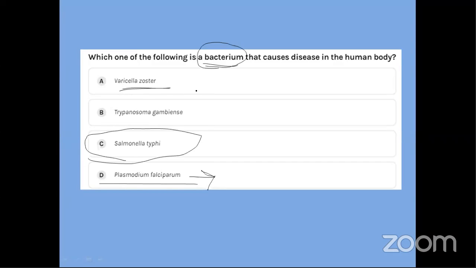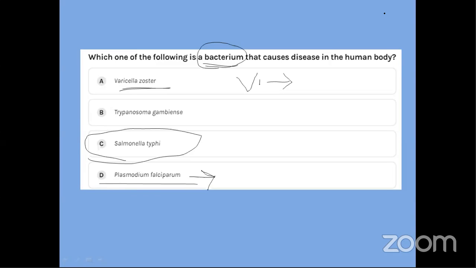Is it a bacteria, a protozoa, or a virus? Please let me know. Okay, yes, it is a virus. Very nice.